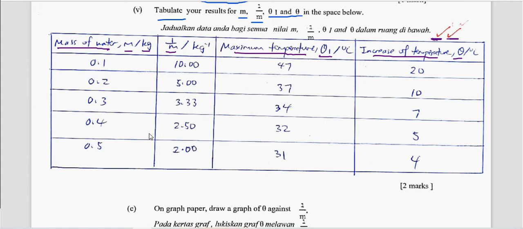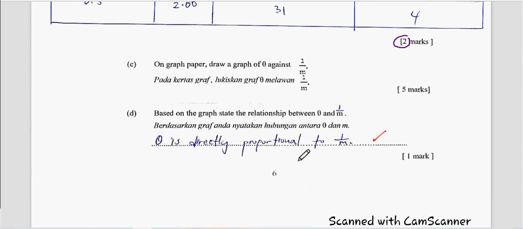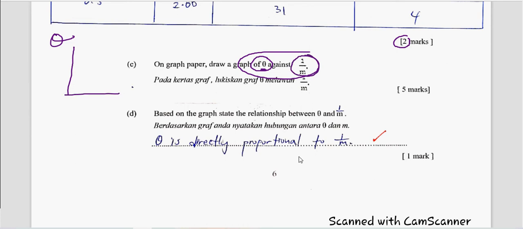Okay. Now, since the question, this one is 2 marks, so we only give for the symbol of the quantity and the unit of the quantity, but make sure inside here already written correctly. Okay, then on the graph paper, draw graph of theta against 1 over m. Alright, so here remember, the first variable mentioned must be the vertical axis, so it means that theta here is the vertical axis. Okay, and then next, the second variable mentioned, okay, should be the horizontal axis. So 1 over m is your horizontal axis. Okay, look at the diagram.